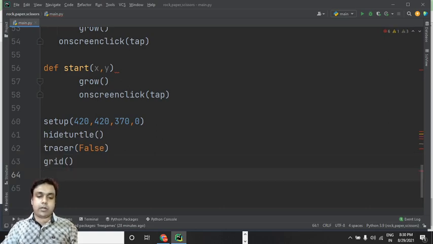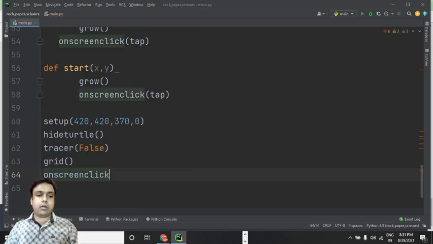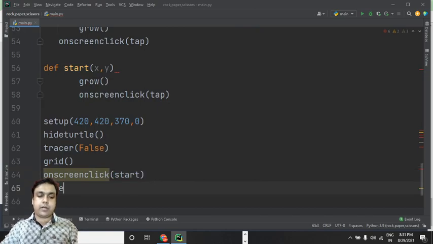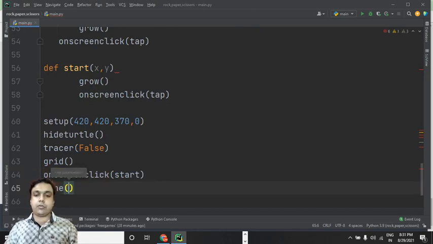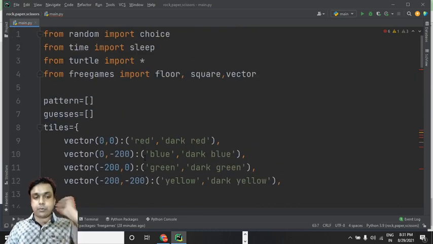Grid we can call, and then we need to call the on screen click block, and let's start the game. So we can put the start over here, and finally we can call the done function. I think that's all. I'm done with defining the whole code. Let's see whether it is going to give us the correct output or not.